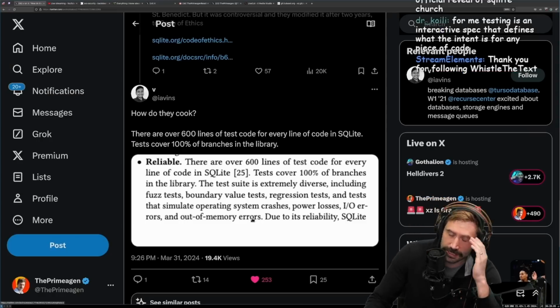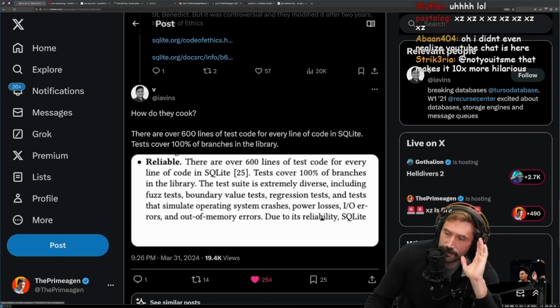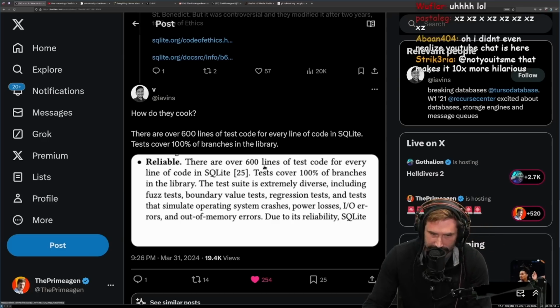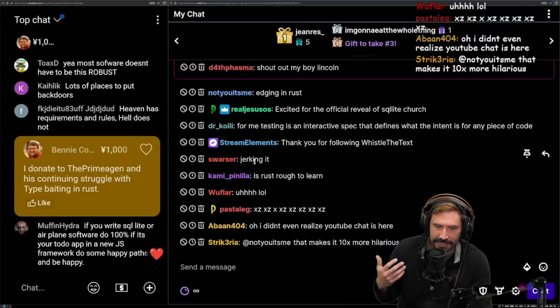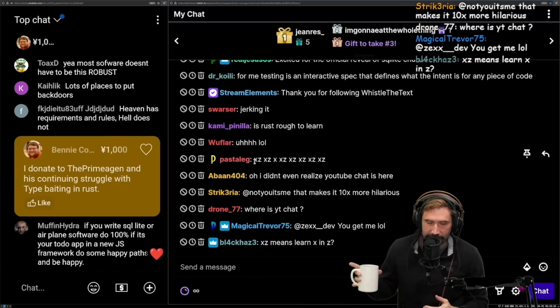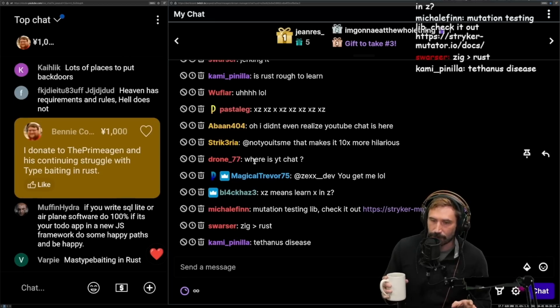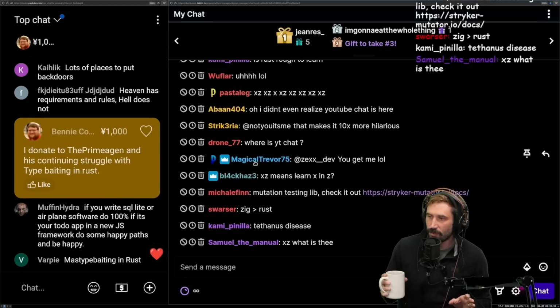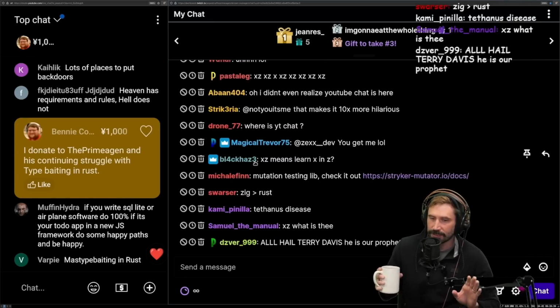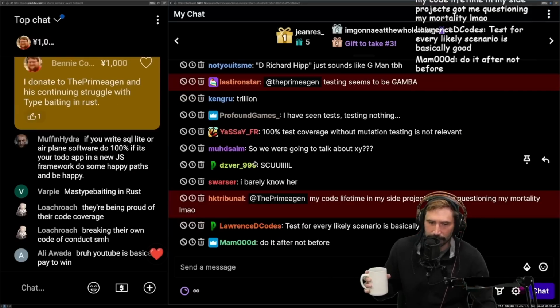I just think it's funny that for the most part, if I hear of an organization that's building some user application, some user experience, and I see that they're doing 100% code coverage, I think, wow, what an idiot. But when I see something like Sqlite saying we try to test every last possible way we can, and we have 100% code coverage, I feel better about that. You know what I mean? Testing every scenario is basically good.